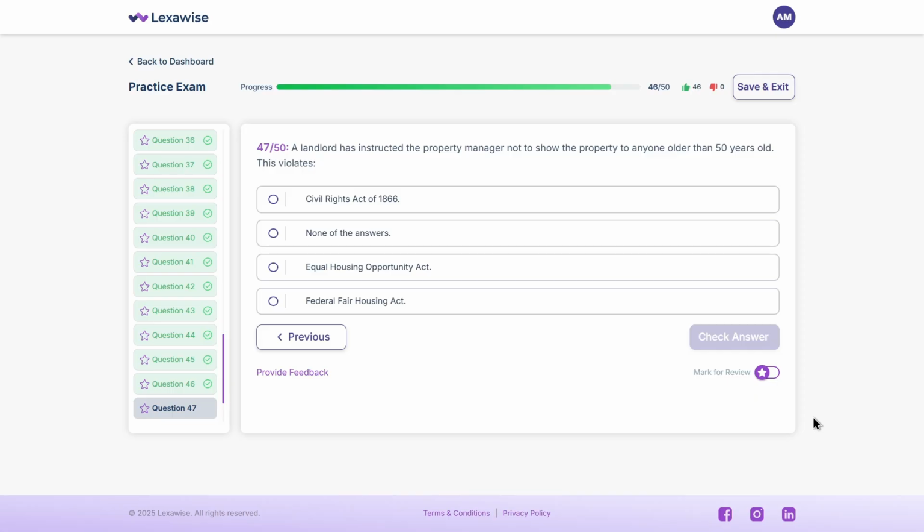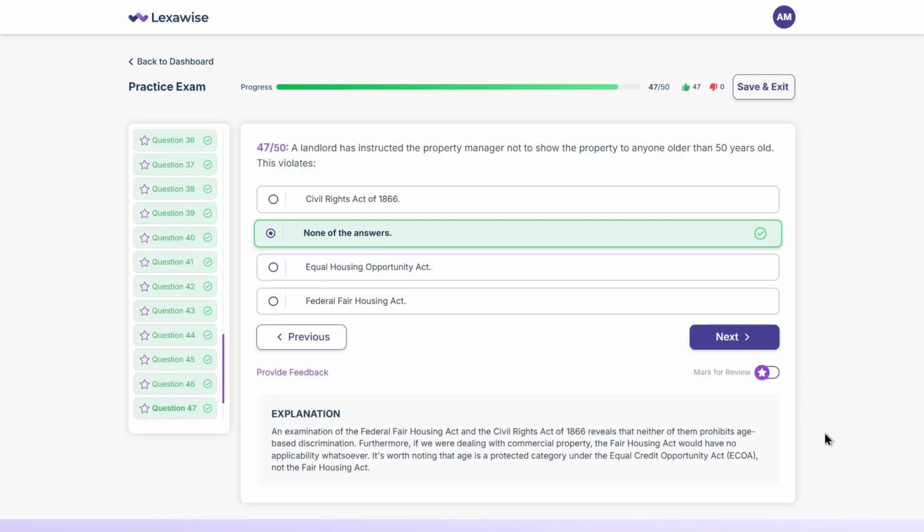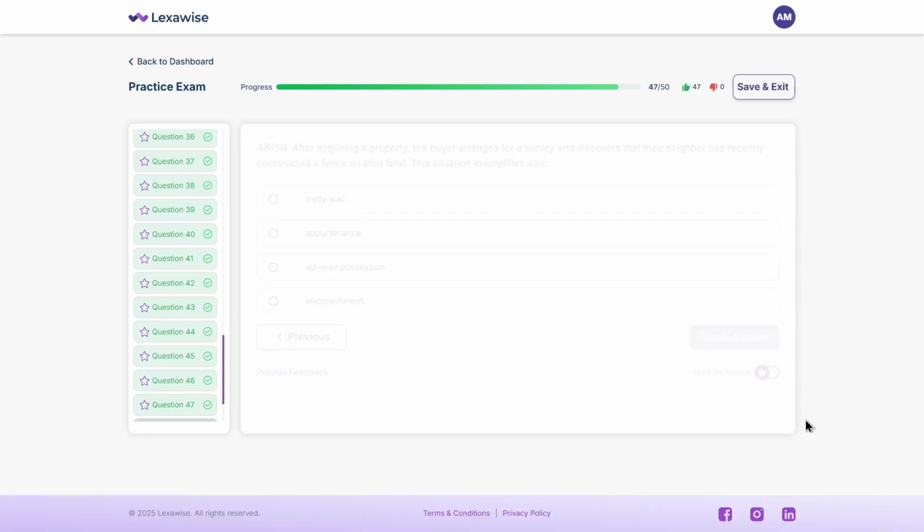The correct answer is option B, none of the answers. While it's unethical, age isn't protected under the Fair Housing Act, unless it's senior housing. However, age discrimination is addressed under the Equal Credit Opportunity Act, not housing laws. We are almost done. Let's see the next question.